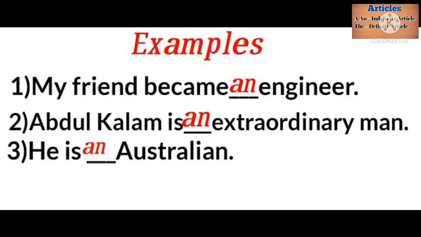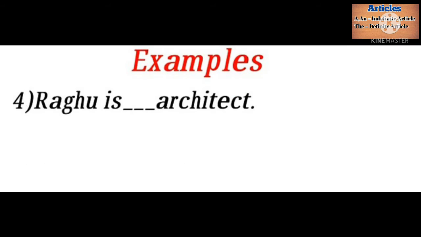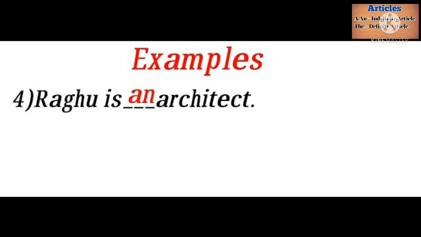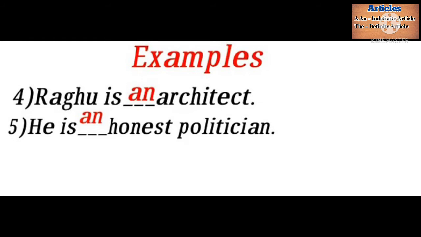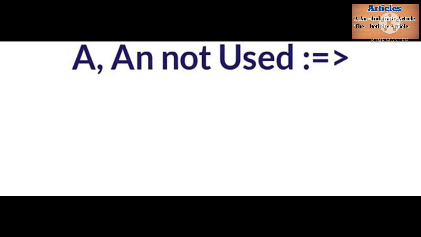Abdul Kalam is dash extraordinary man. An extraordinary man. He is an Australian. Raghu is dash architect. Before architect we will use an. Raghu is an architect. He is dash honest politician. He is an honest politician. We saw where we should use a and an.